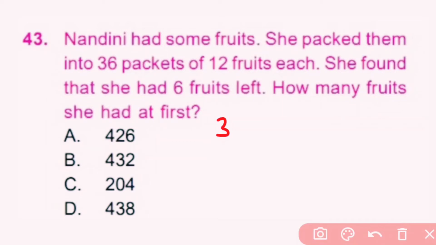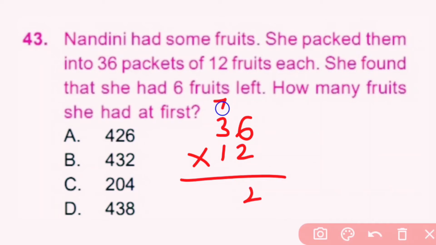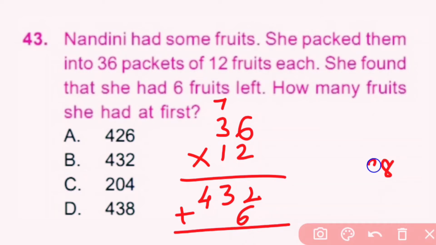She packed fruits into 36 packets, and in each packet there are 12 fruits, so for 36 packets there are 36 into 12. 12 6s are 72, 7 carry over, 12 3s are 36, 36 plus 7 is 43, and she found 6 left, so plus 6. So 2 plus 6 is 8, then 3 and 4. So in total she had 438 fruits. So here D is the correct answer.